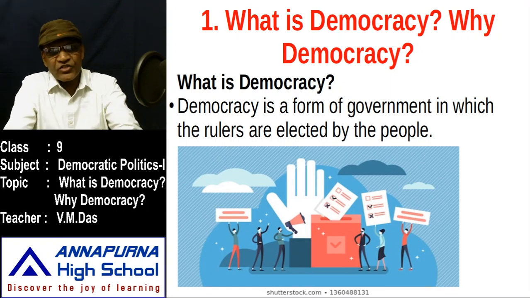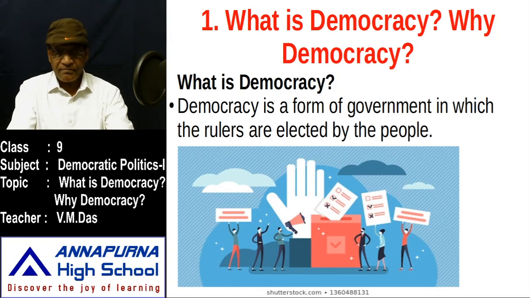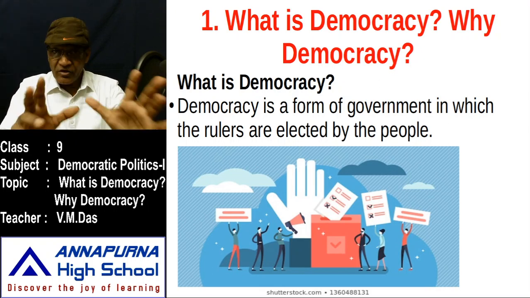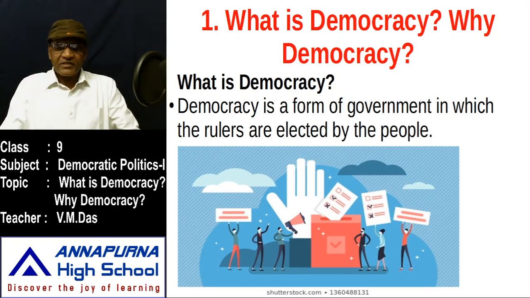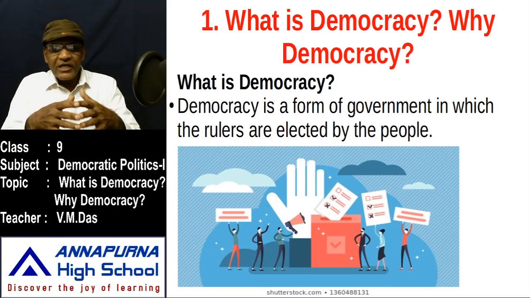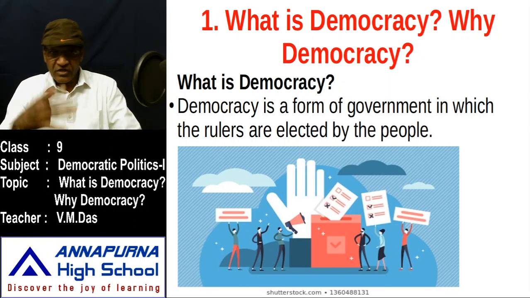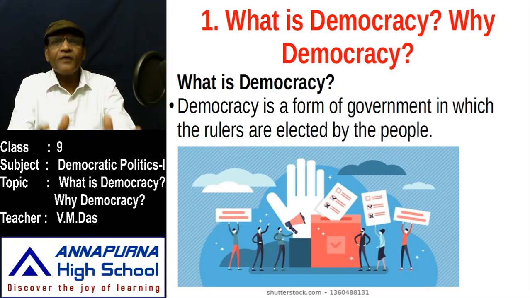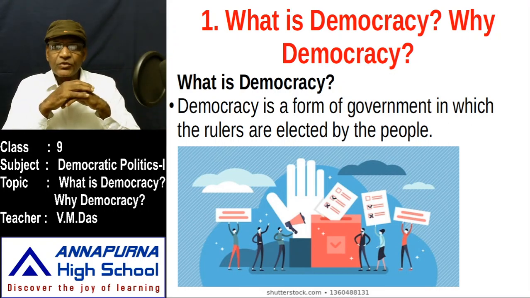There is no democracy without people. So people play a significant role in democracy. After all, the rulers are elected by the people only. So the people enjoy the ultimate authority. The people enjoy supreme power in democracy. So democracy is the form of government in which the rulers are elected by the people. The rulers are not coming from the palace or the royal line here, but they are elected by the people only. So ultimately the people elect their rulers to rule over themselves.